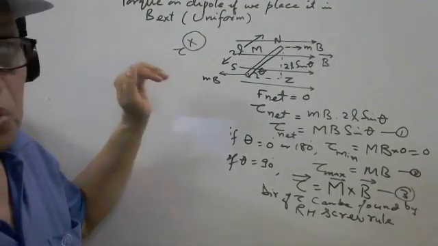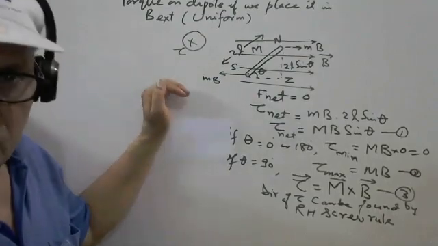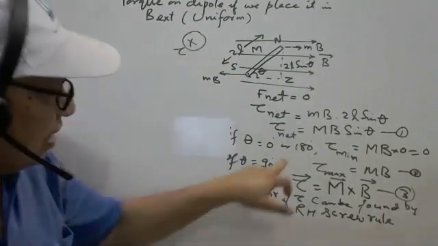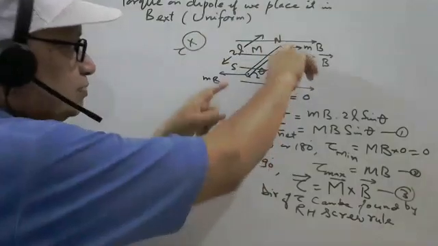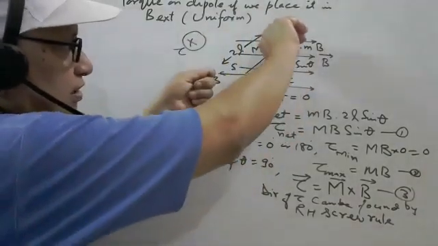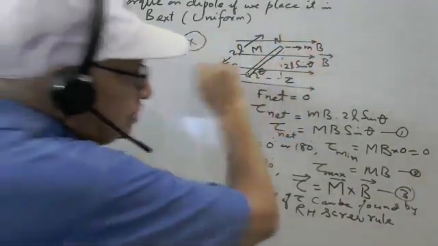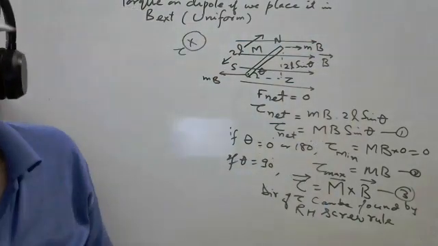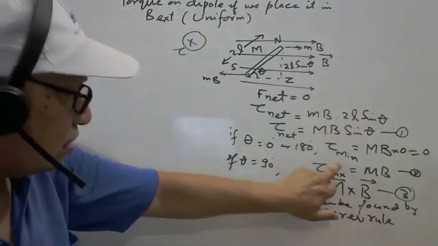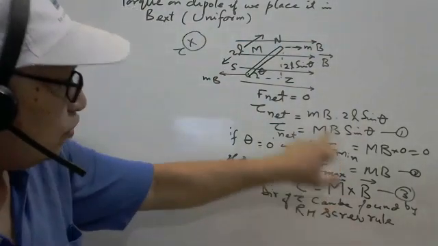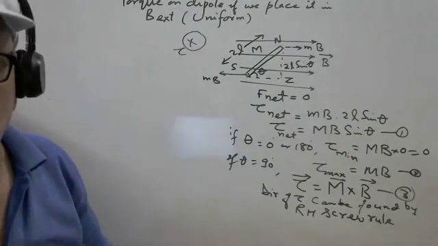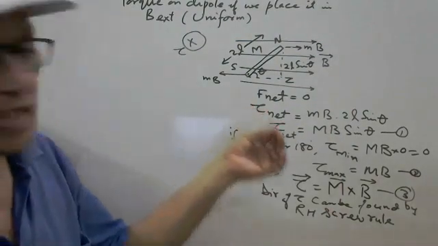It just rotates the dipole or magnet, and finally because of this torque, it rotates like this, and theta is 0. In that case, if theta is 0, torque is 0, force is 0. So it will be at rest position there.